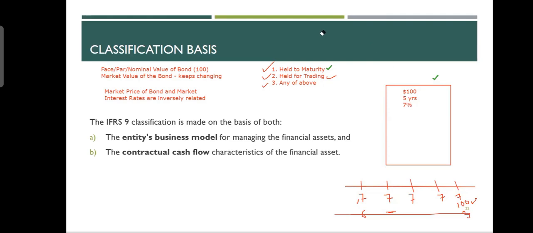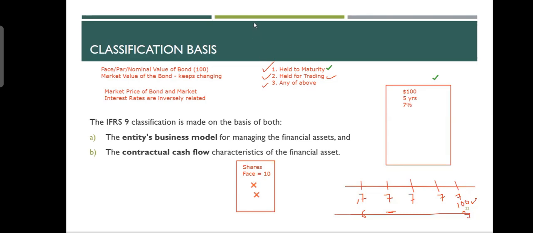Listen, there are some instruments which do not guarantee the SPPI criteria. Like shares. When you purchase a share in a company, the share also has a face value. Share face value is $10. Okay, but there is no promise. They never promise to give me my money back $10, and they never promise to give me a fixed dividend. Sometimes they give me $2, sometimes $1, sometimes $3, and sometimes they don't give me at all. So a share does not meet the SPPI criteria. Share fails on SPPI criteria.